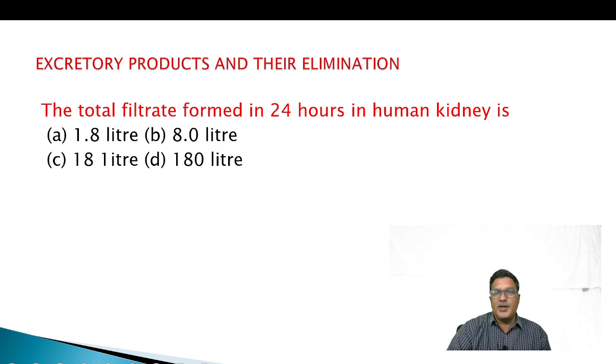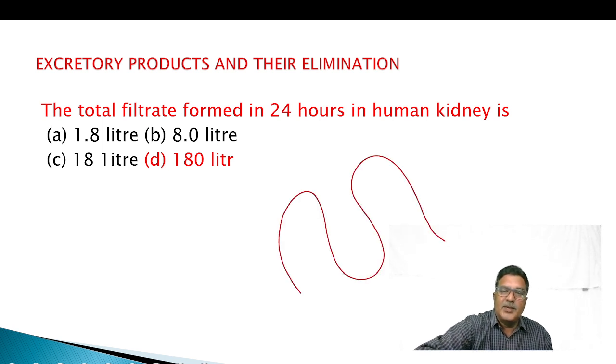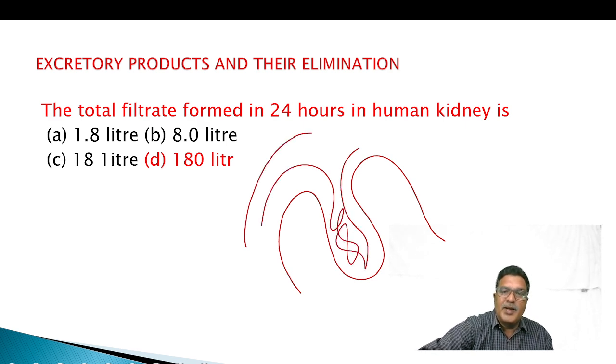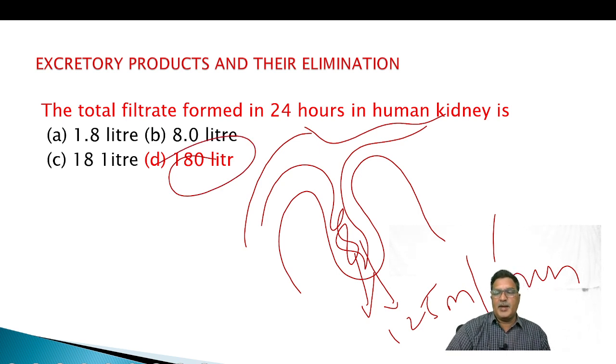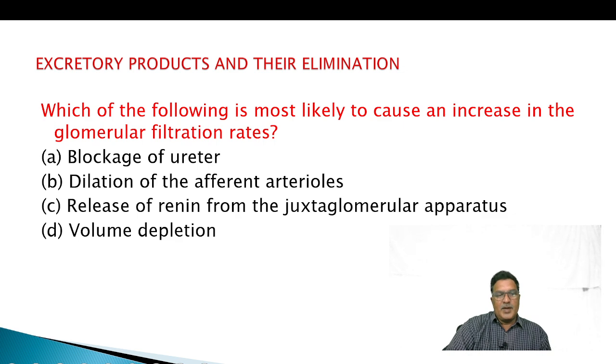Total filtrate formed in 24 hours in human kidney is 1.8 liter, 8.0 liter, 18 liter, 180 liter. That's it. For total filtrate in 24 hours in the human kidney, we have to say 125 ml per minute is the filtration. So in that way we can say 180 liter per day. Which of the following is most likely to cause an increase in the glomerular filtration rates?